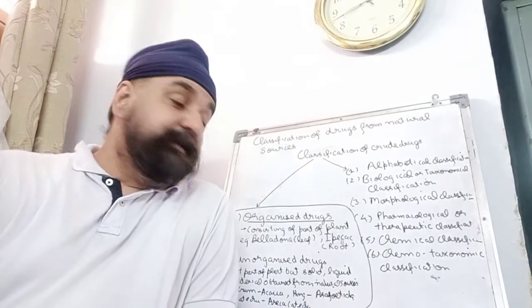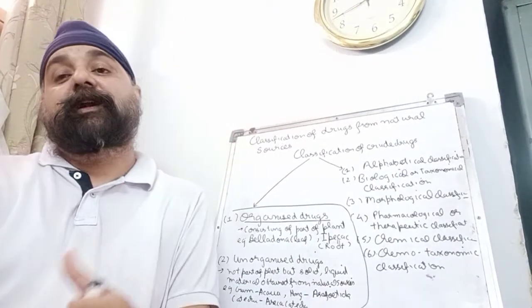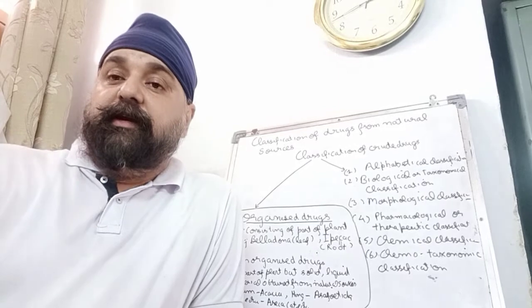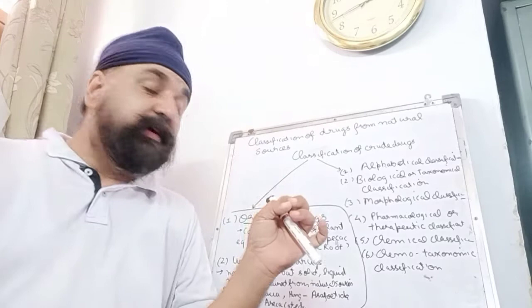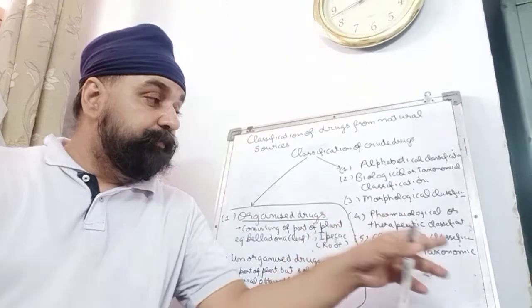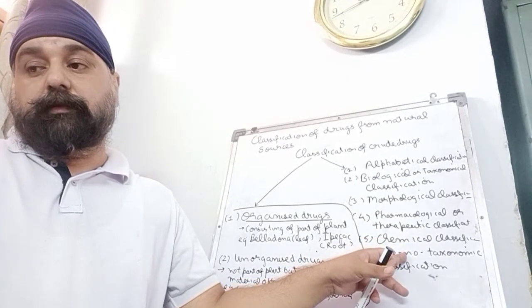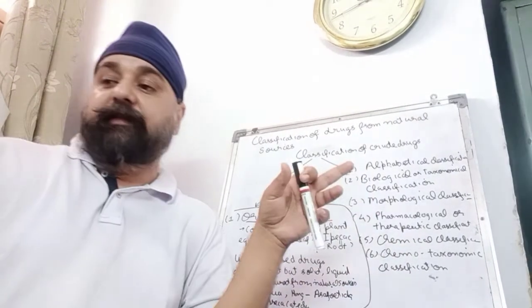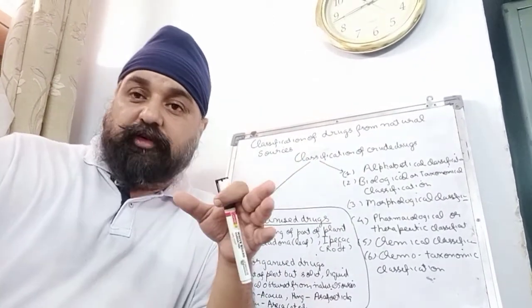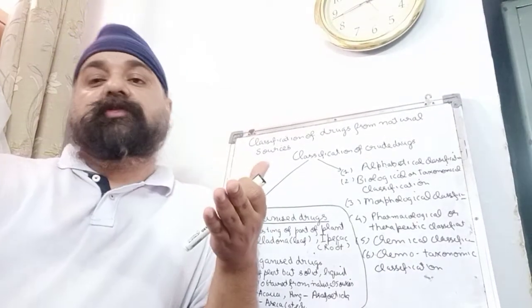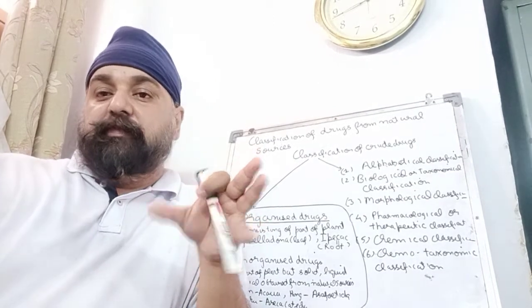Last is our chemotaxonomical classification. Now, with the advancement in the field, especially of phytochemistry, it has come to notice that there is an important relationship between the position of the drug in taxonomy and the chemical nature of the drug. Like if the drug belongs to the Umbelliferae family, the chemical constituent which is of use will basically be volatile oil. So this system can also be used to classify the drug.